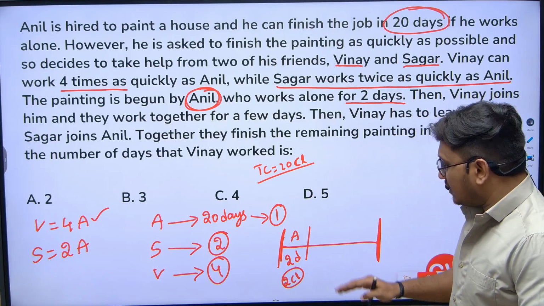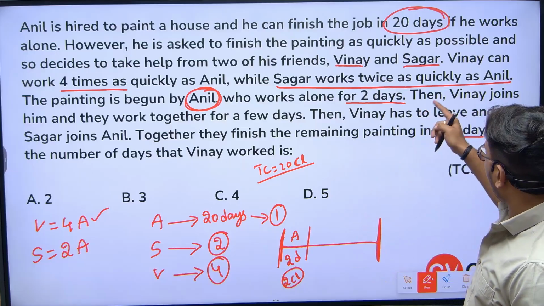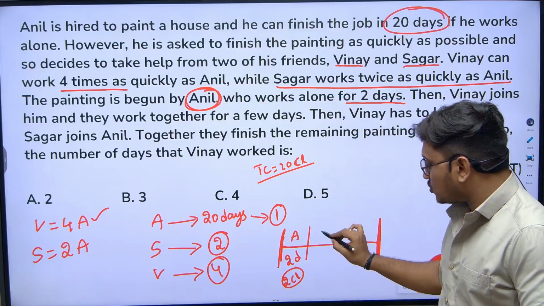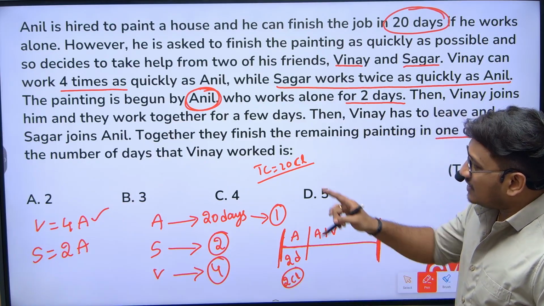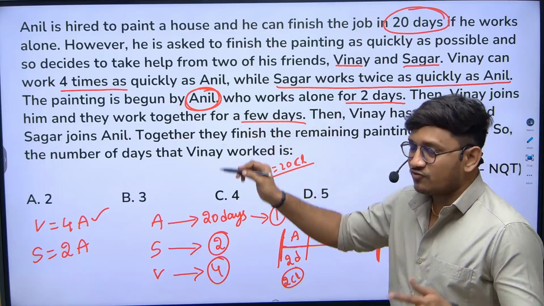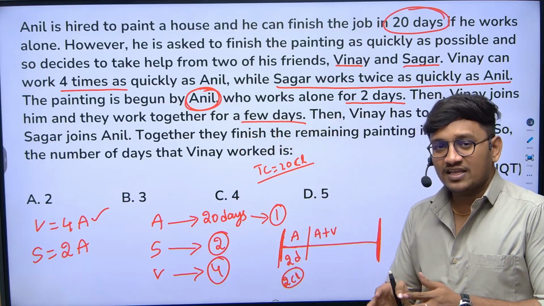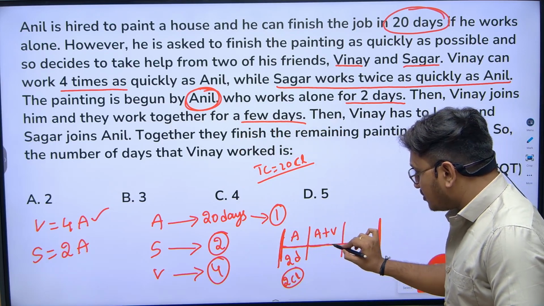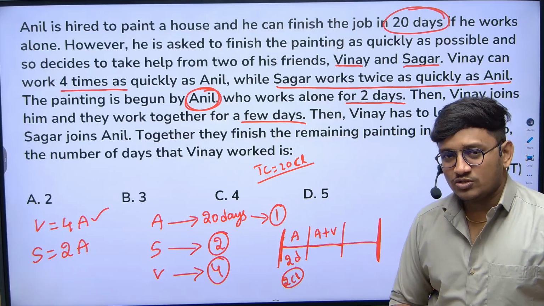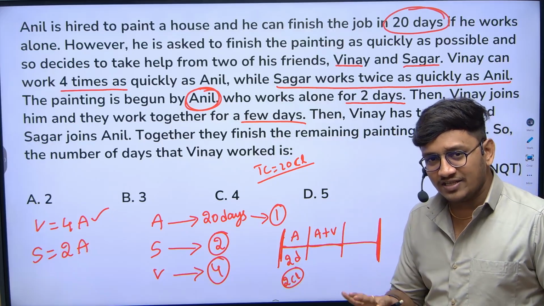Then Vinay joins Anil and they work together for a few days. We are not sure how many days they worked.